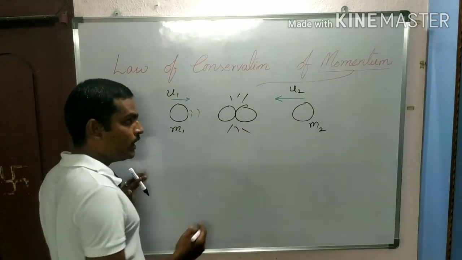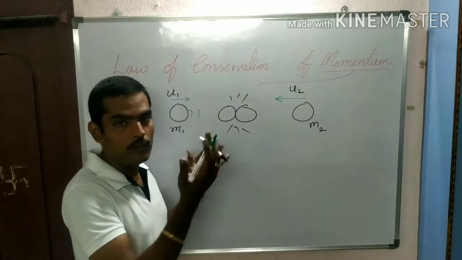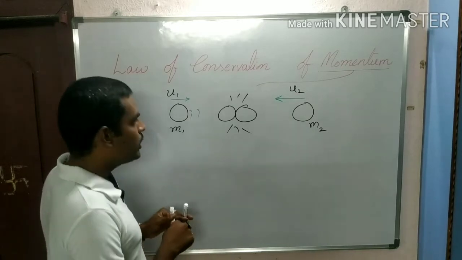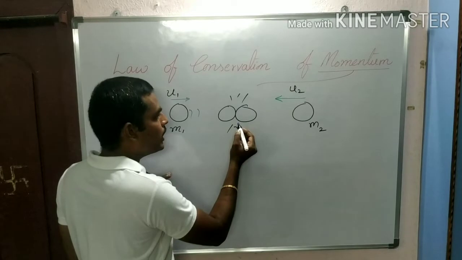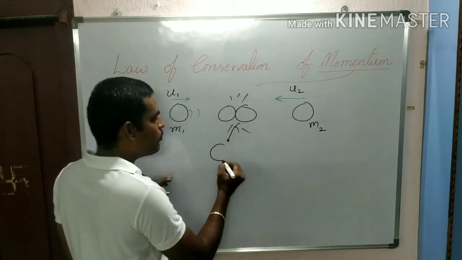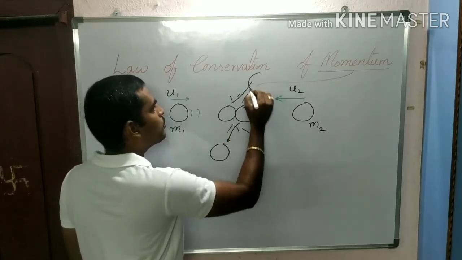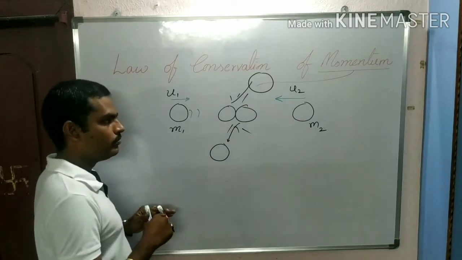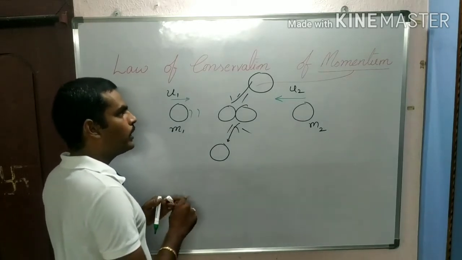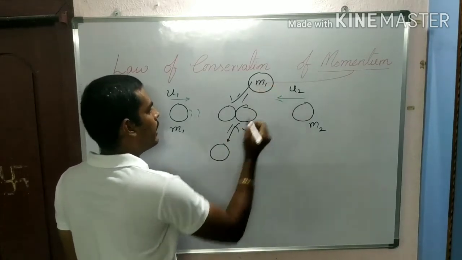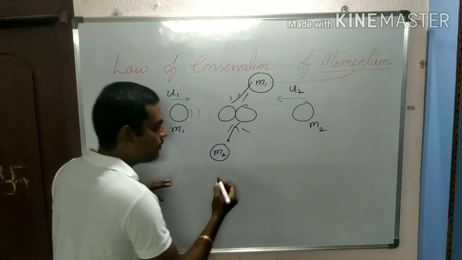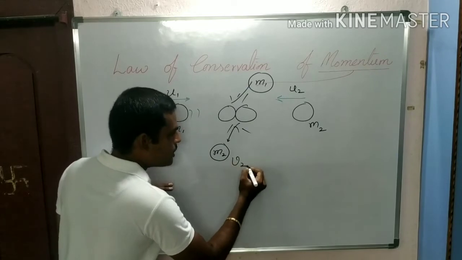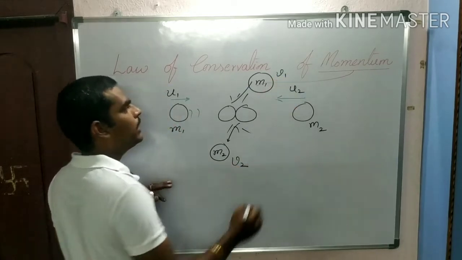After collision, do they stop there? No. After collision, they move in different directions. Let us suppose after collision, m2 has moved to here and m1 has moved to there. Their velocities are also different: m2's velocity is v2, and m1's velocity is v1.